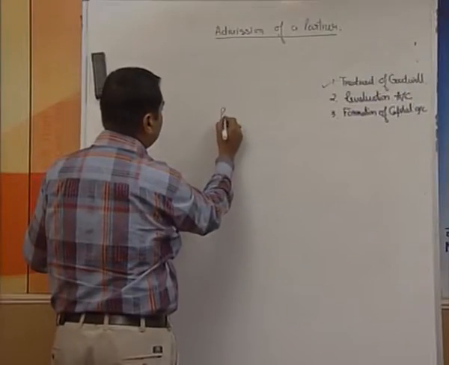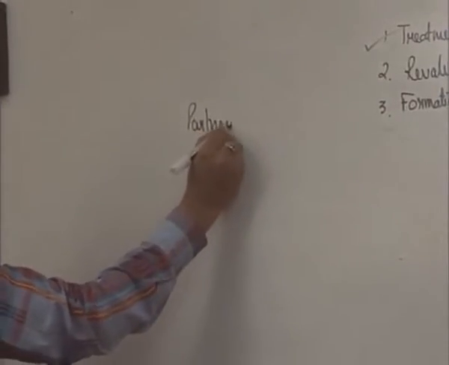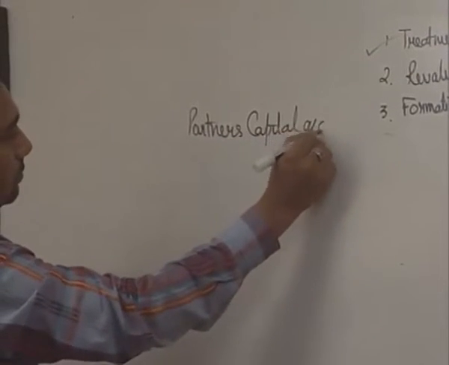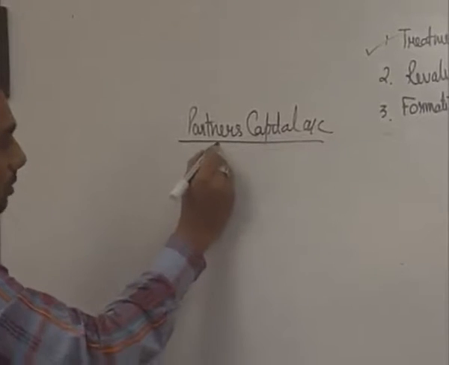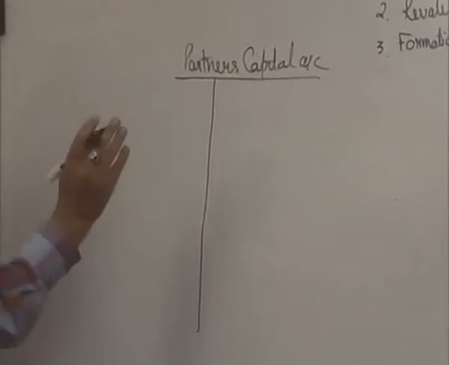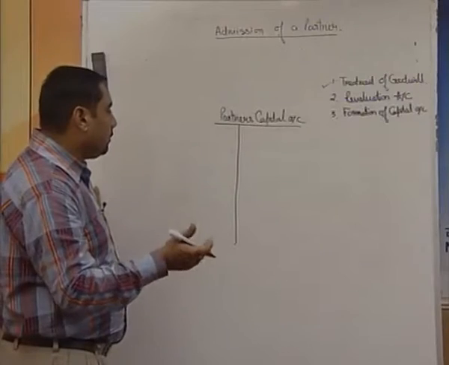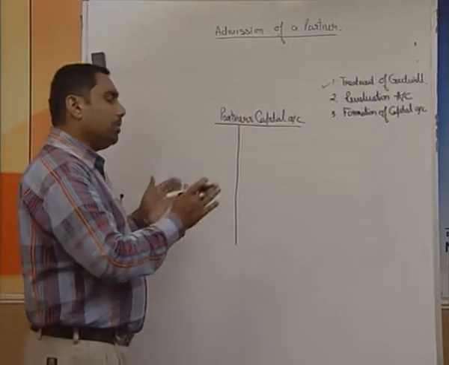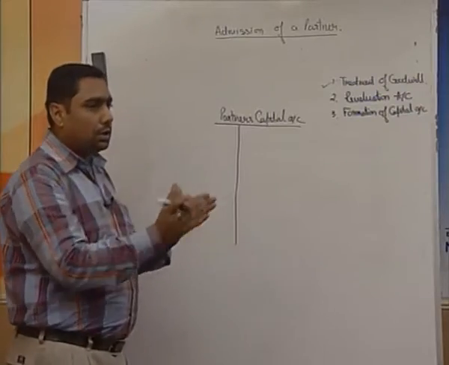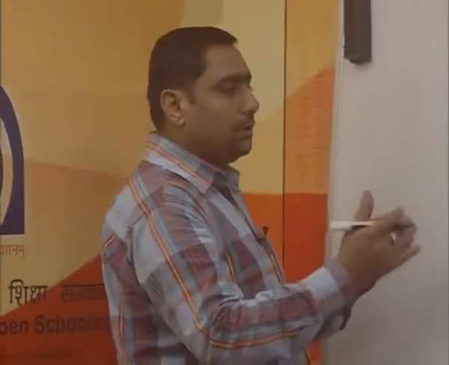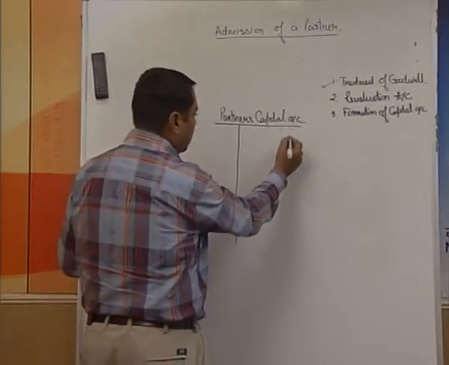In case of the partners' capital account, what you are going to do is, first of all make sure whether it is a capital account, fixed or current, fluctuating. In case it is fixed, then you are going to prepare two different accounts, a fixed capital account and a current account. In case it is fluctuating, then there is no problem, we can have one single account. So, what is going to be the exact format and what are we going to write in it?